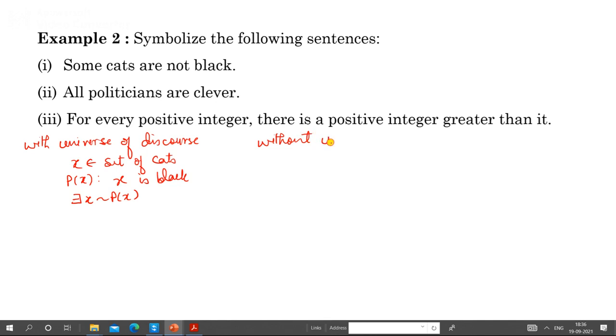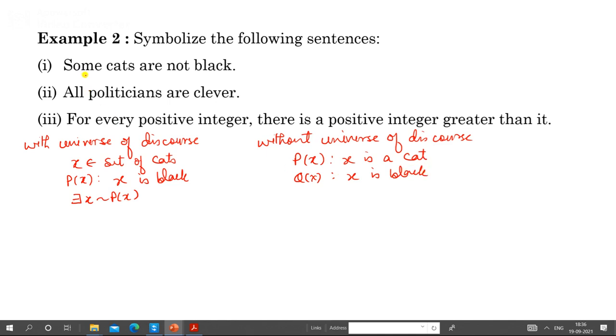Now we will define it without universe of discourse. Now here we need not define x belongs to the set of cats. So we will write Px: x is a cat, and Qx: x is black.